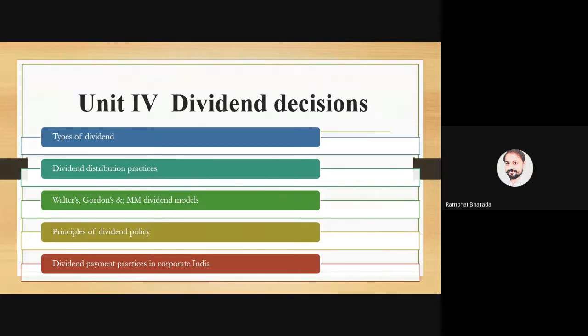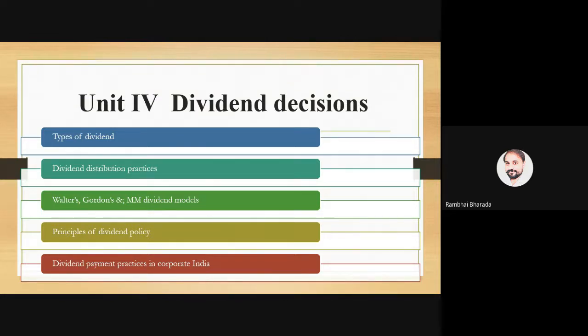That we will discuss later on. Don't worry about it. Then we will discuss the principles of dividend policies. 2 principles are there. And lastly, we will discuss how Indian companies are distributing dividends, which policies they are adopting, and which practices they follow for dividend decisions.